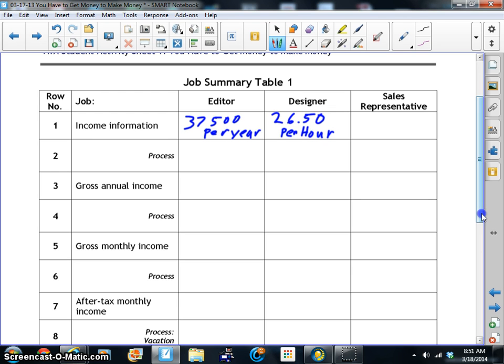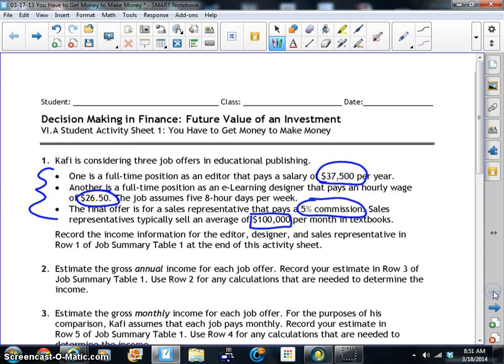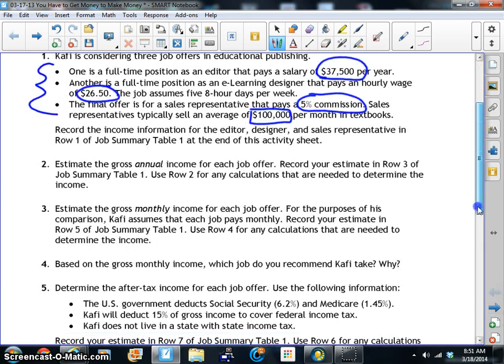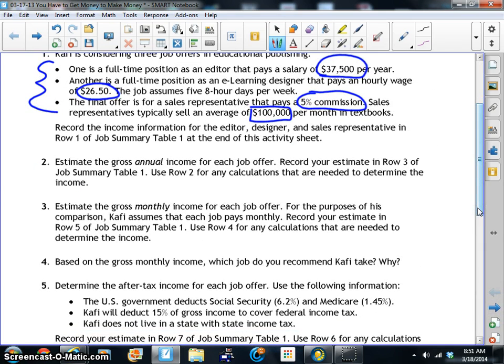And the final one right here is 5% of 100,000 per month. Now, you guys understand that there's some iffies about some of these, but we won't go into details about that. Now, on question 2, it says estimate the gross annual income.